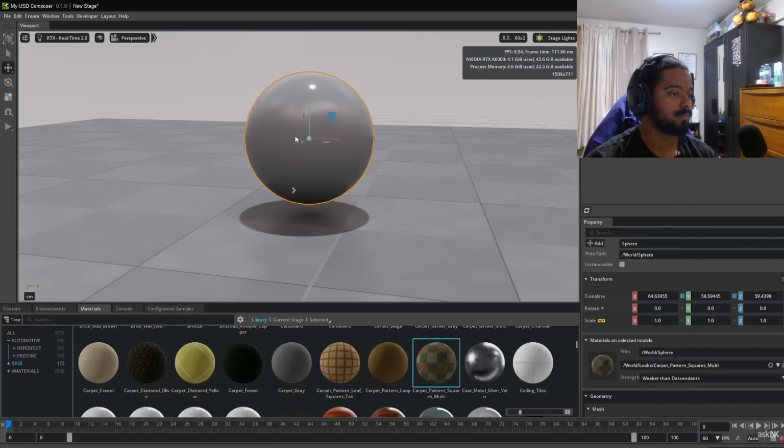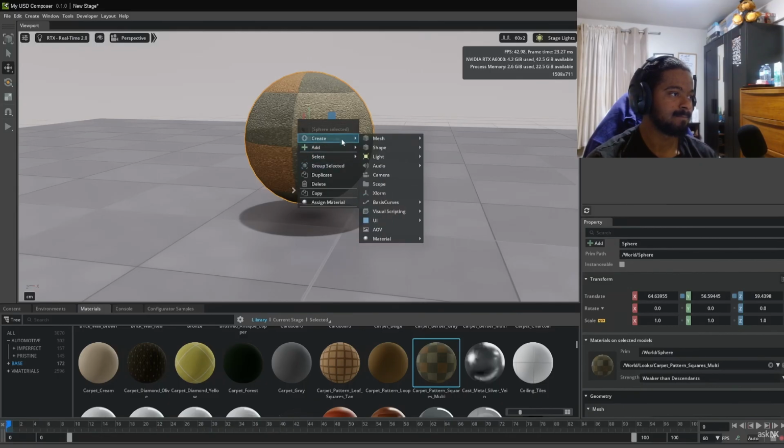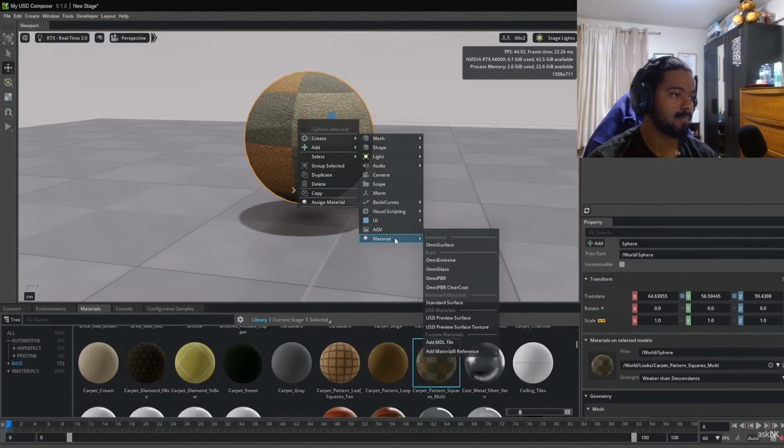And this is going to calculate and then apply the material. But what if you like to create your very own material? To create your material is this simple. If you right click, you can go over to where you have create, go over to material, and you can create any of this type of materials that you want.